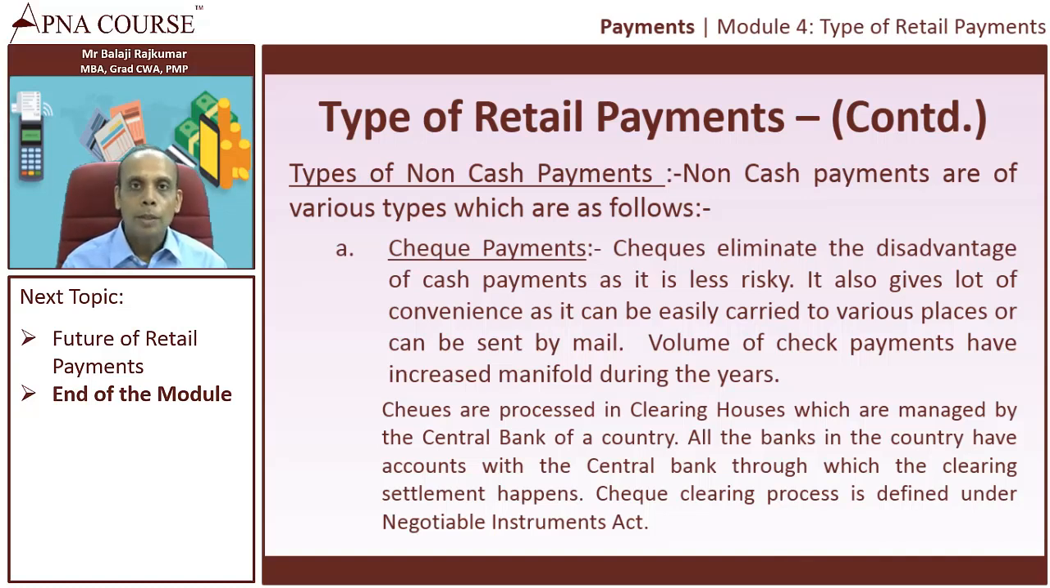Checks are basically processed in a clearing house, which is managed by the central bank of a country. All the banks in the country have accounts with the central bank through which the clearing settlement happens. Multiple check transactions happen, and at the end of the day, the settlement happens. That is facilitated by all the banks having accounts with the central bank. The check clearing process is also defined under the Negotiable Instruments Act.